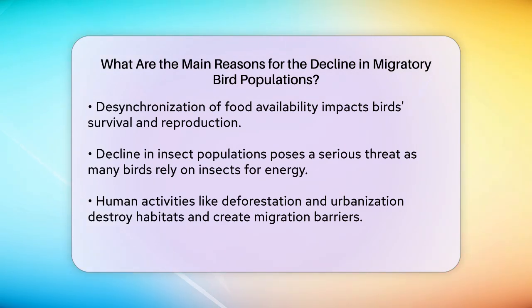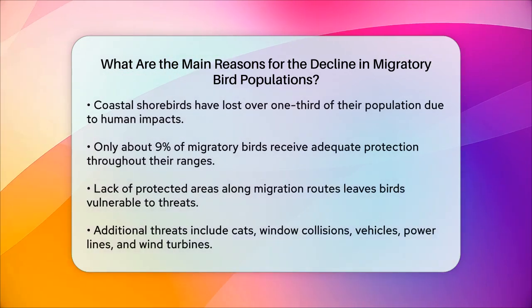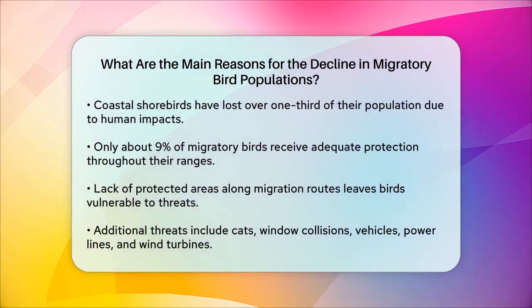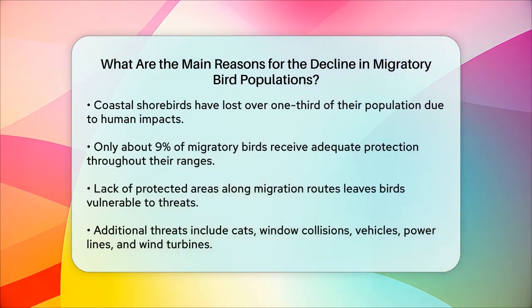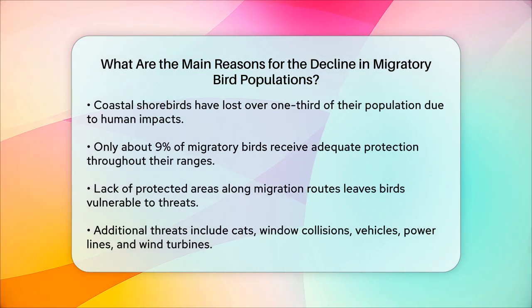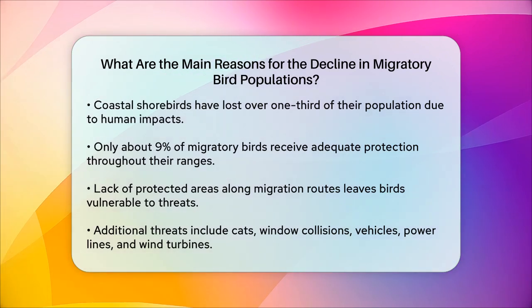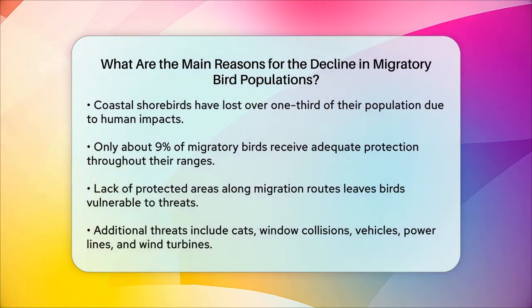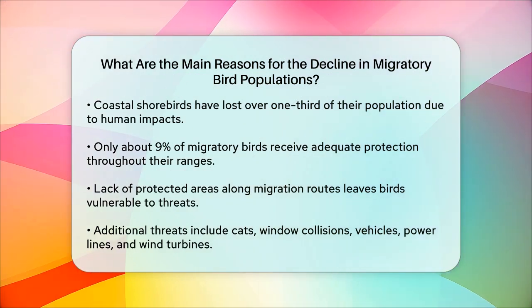Another critical issue is the lack of protected areas along migratory routes. Only about 9% of migratory birds receive adequate protection across their entire ranges. Many countries fail to maintain protected areas that overlap with the birds' migration routes, leaving these birds vulnerable to various threats.